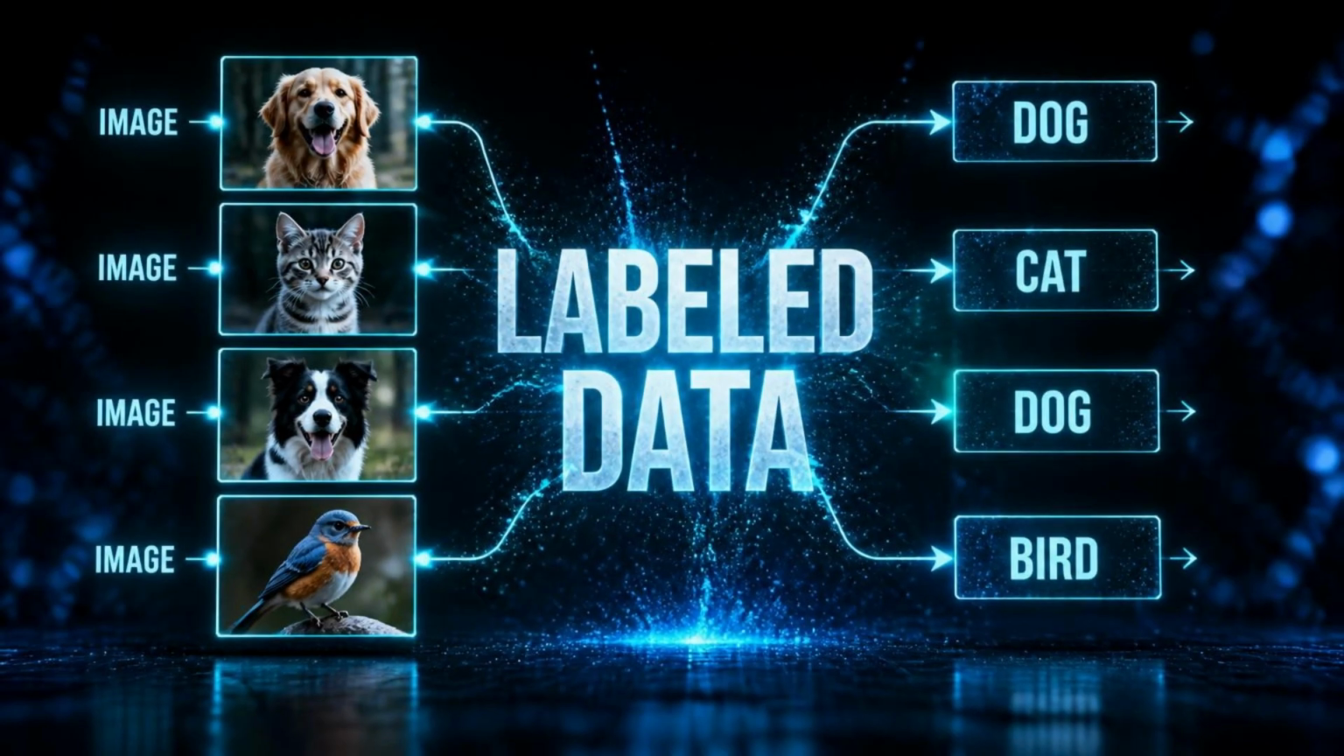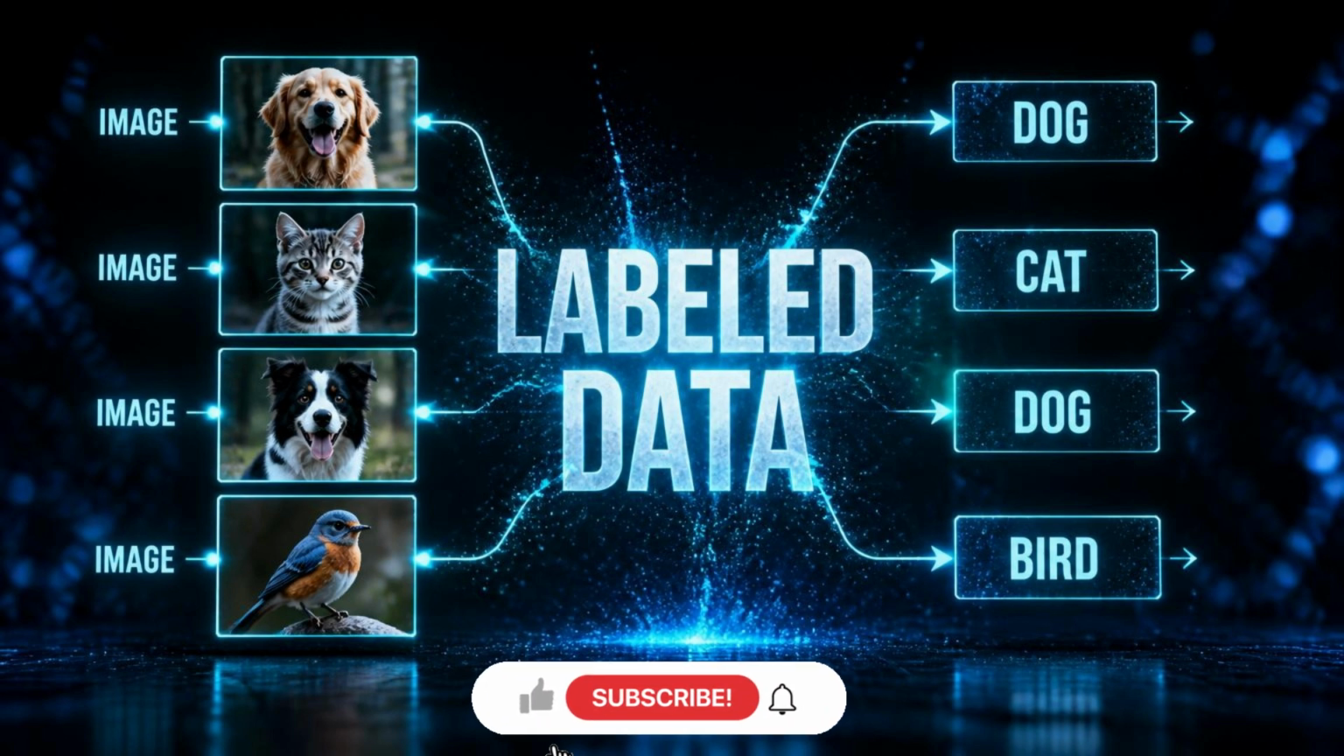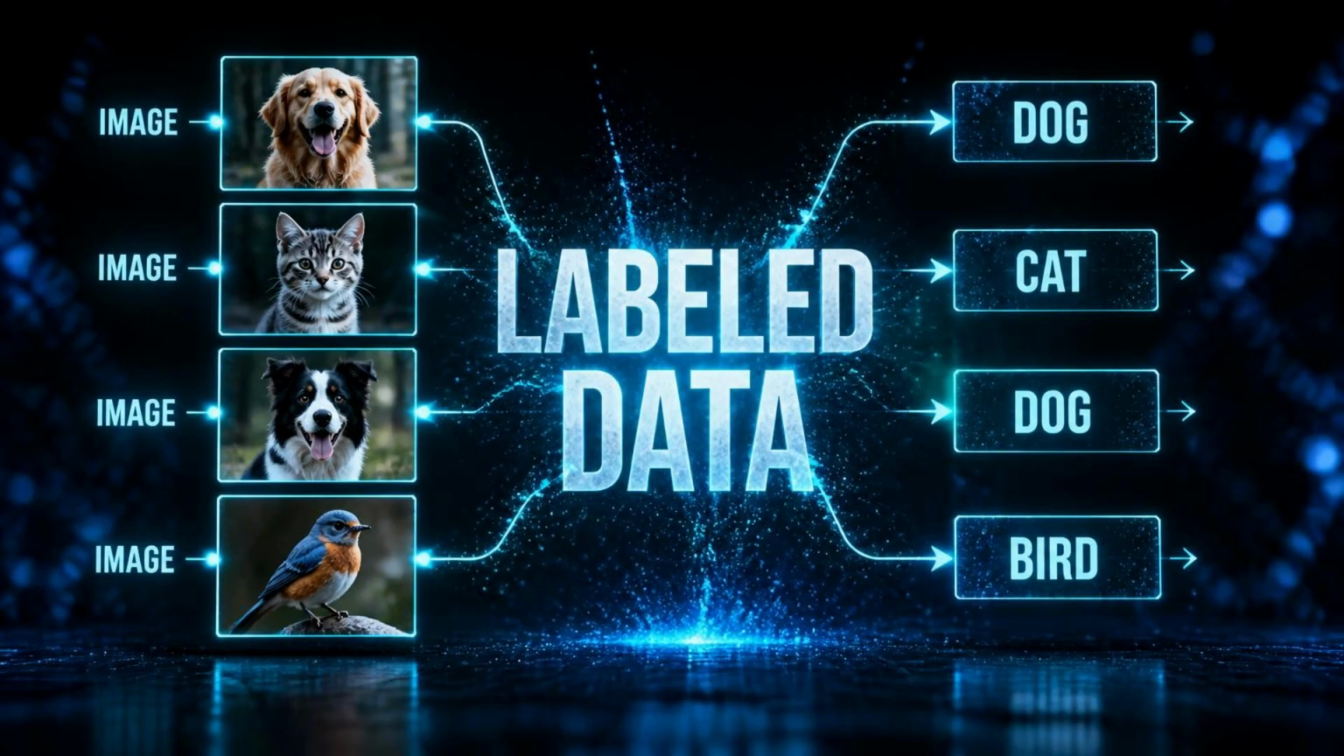Imagine we give a machine thousands of examples. But this time, every example comes with an answer. A picture, dog. Another picture, cat. Another, bird. The machine isn't simply looking at data. It's looking at data together with labels. This is called labeled data. And these labeled examples become the foundation of supervised learning.